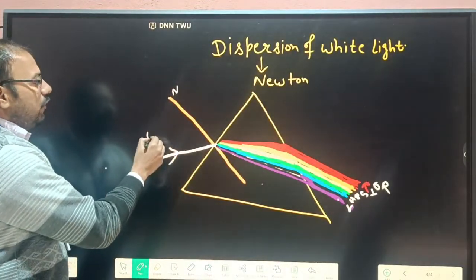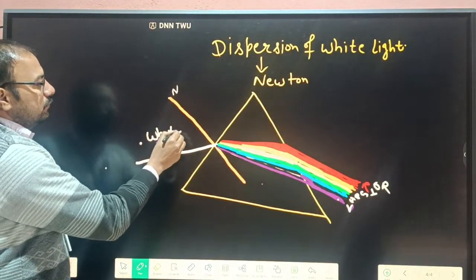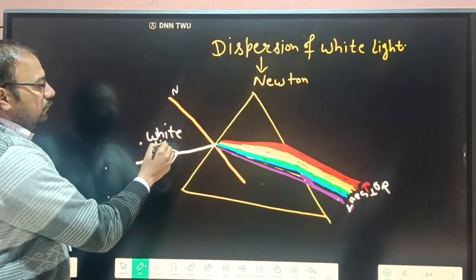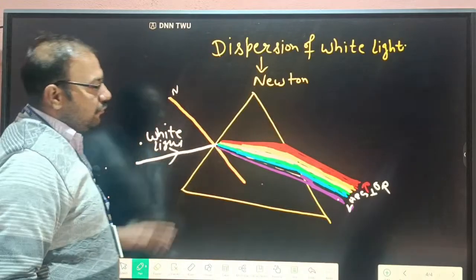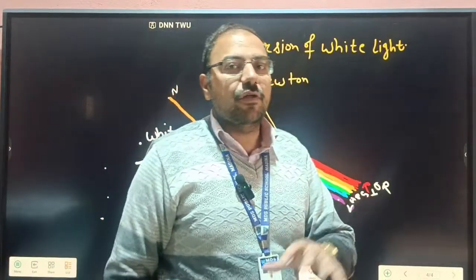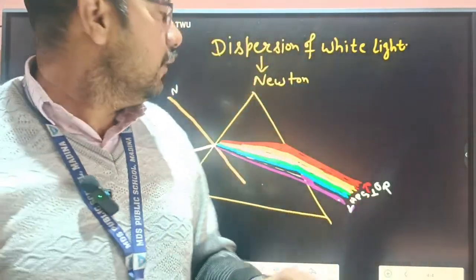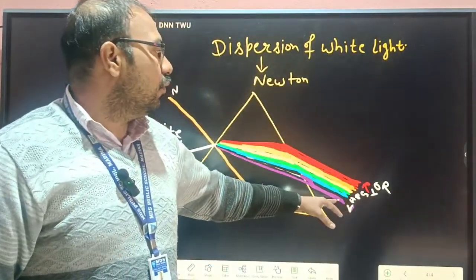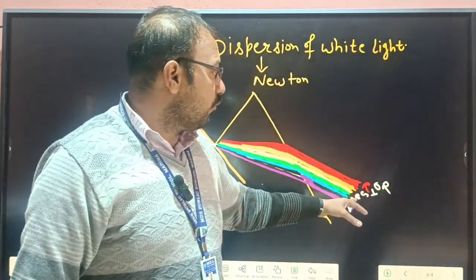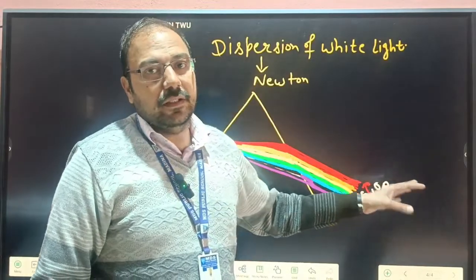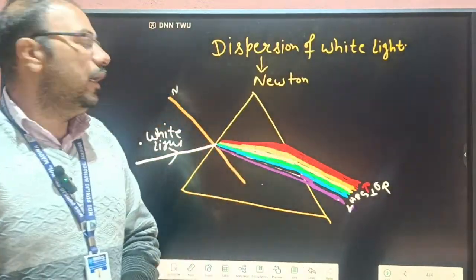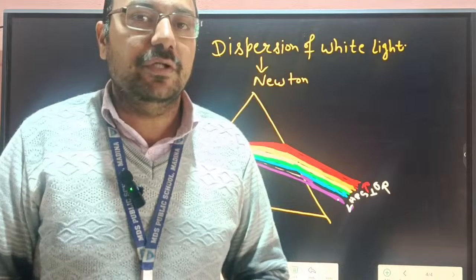And this is the white light. So this white light is divided into 7 colors, and these 7 colors are identified by the word VIBGYOR: V for violet, indigo, B for blue, green, yellow, orange, red. So this phenomenon is known as the dispersion of white light using a prism.